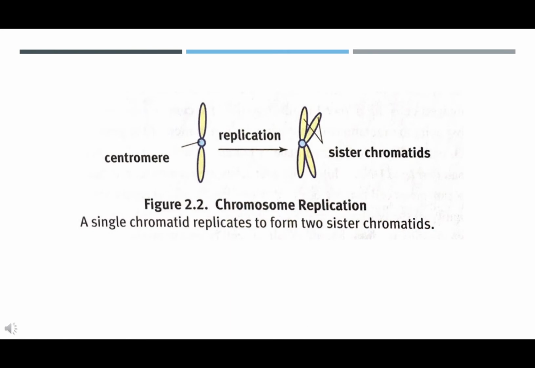S stage, synthesis of DNA. During the S stage, the cell replicates its genetic material so that each daughter cell will have identical copies. After replication, each chromosome consists of 2 identical chromatids that are bound together at a specialized region known as the centromere. Note that the ploidy of the cell does not change even though the number of chromatids has doubled. In other words, humans in this stage still only have 46 chromosomes, even though 92 chromatids are present. Cells entering G2 have twice as much DNA as cells in G1.